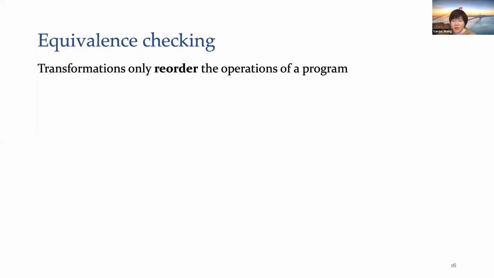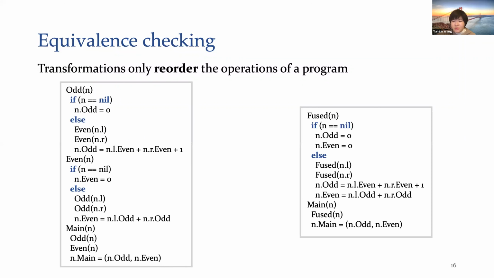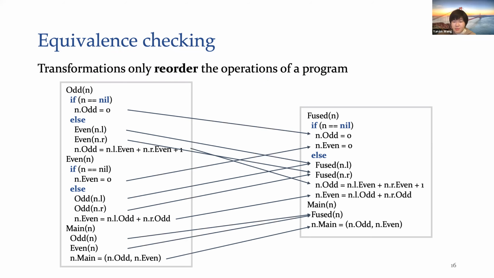Since the common transformations, such as fusion or parallelization, only reorder the operations of a program without modifying the code in code blocks, the equivalence checking problem can be reduced to the problem which compares programs that are built on the same set of straight line blocks and there exists a mapping between these two programs.